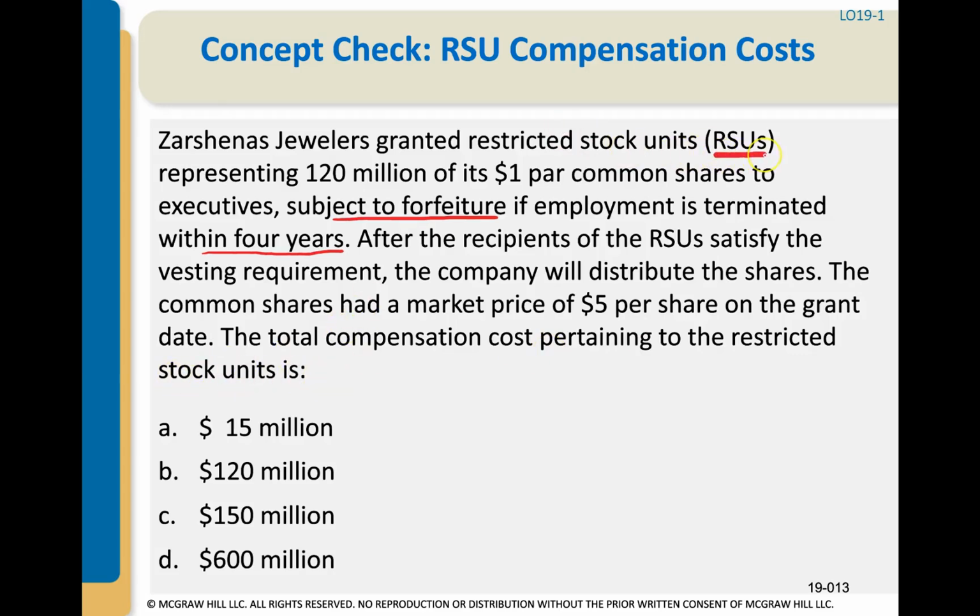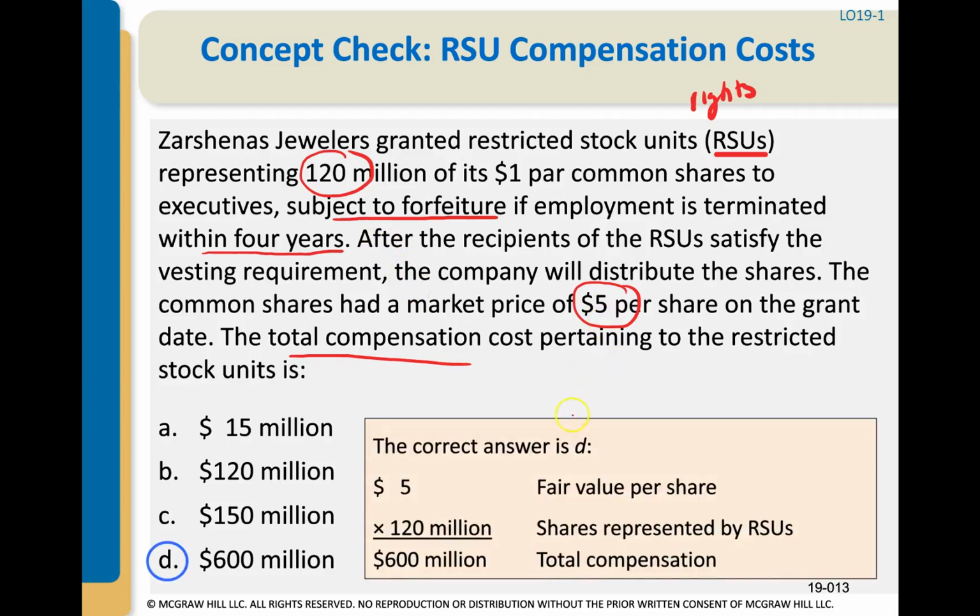Now remember, RSUs, restricted stock units, are just the rights to shares, versus restricted stock awards, which is when shares are actually issued. I just want to keep reiterating that so you can remember it. But that's not the question. The question is, what's the total compensation? Well, the total compensation is going to be the number of shares granted multiplied by the fair value of those shares on the date of grant. So we're going to take 120 million times 5, and that's going to give us $600 million. That's the total compensation. And then the company has to recognize that compensation over the vesting period, which is 4 years.